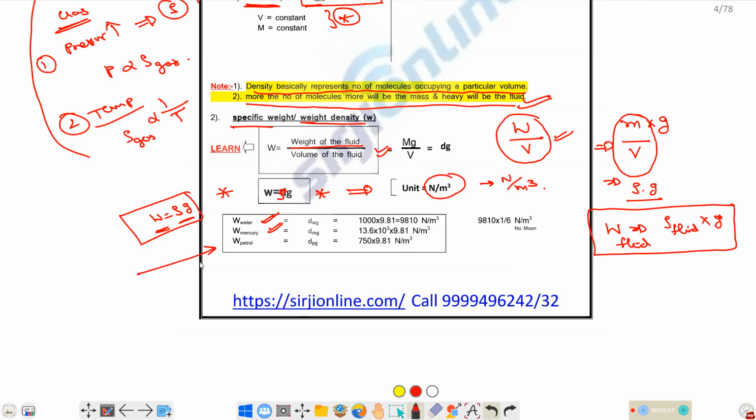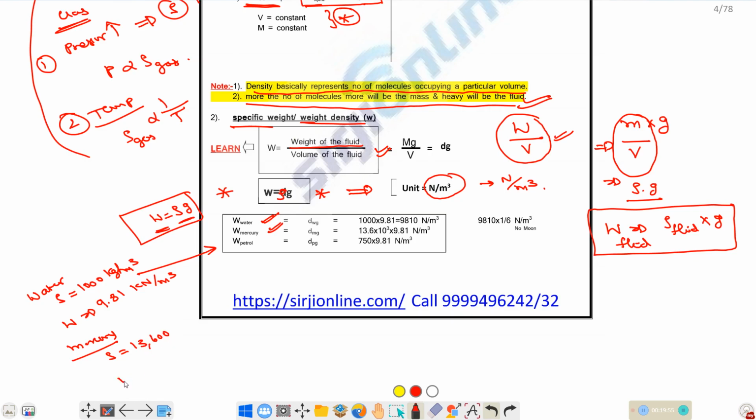So what will be the specific weight of different fluids? For water, rho is equal to 1000 kg per meter cube. So specific weight will be 1000 into 9.81, so that will be 9.81 kilonewton per meter cube. If you take mercury, rho will be 13,600 kg per meter cube.